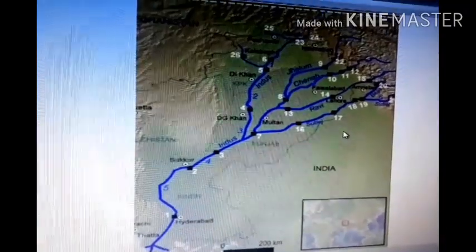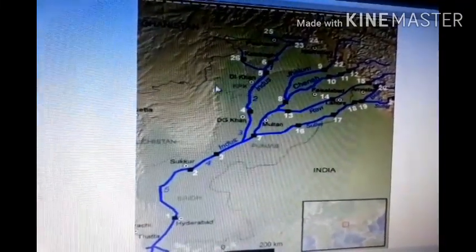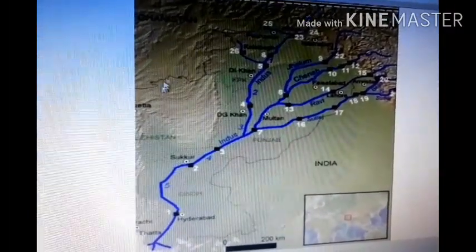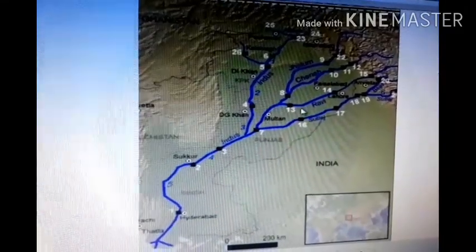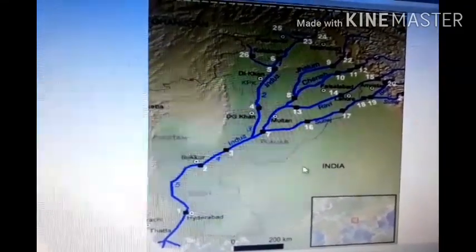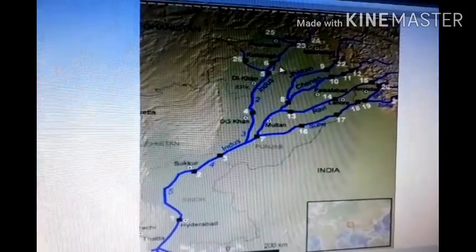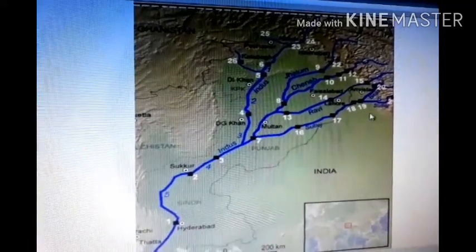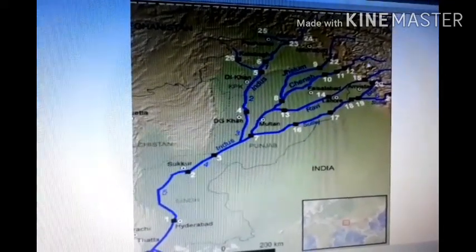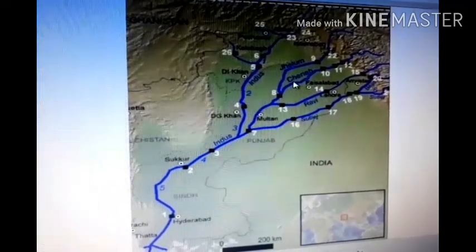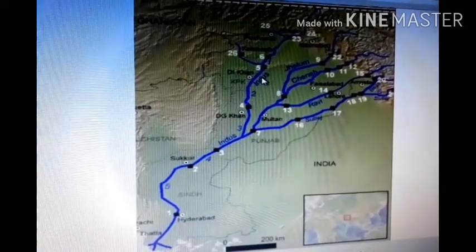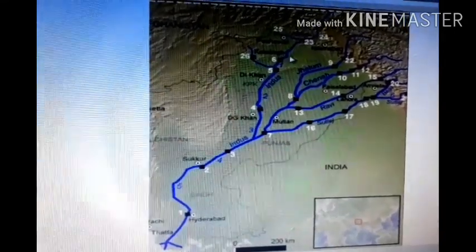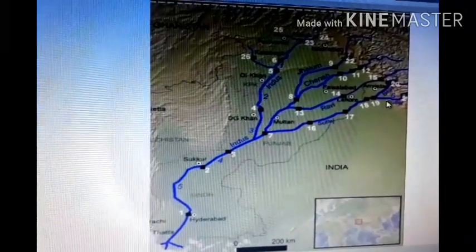After the division of India, one third of this basin lies in India, and three-fourths of the area is in Pakistan. This whole area is fertile due to the water availability from rivers like the Jhelum, Chenab, Ravi, Satluj, and the Indus. It supplies water around the year. These rivers are perennial due to snow and rainfall.